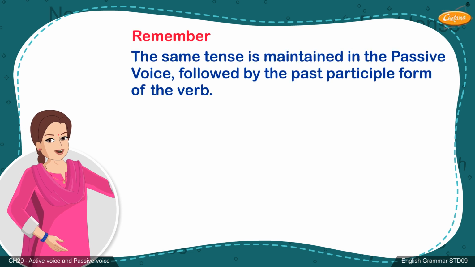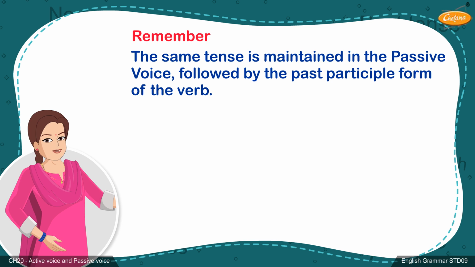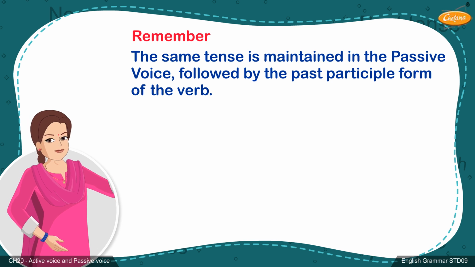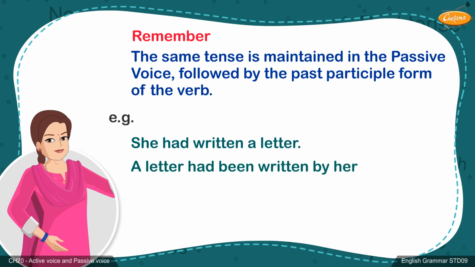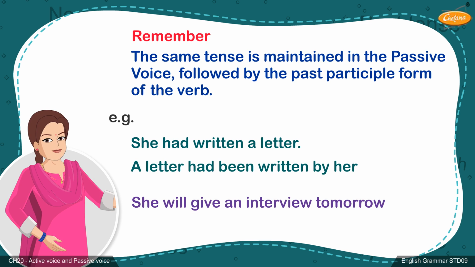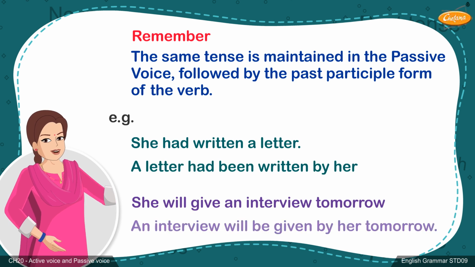Remember, the same tense is maintained in the passive voice followed by the past participle form of the verb. See these examples. She had written a letter becomes a letter had been written by her. She will give an interview tomorrow becomes an interview will be given by her tomorrow.